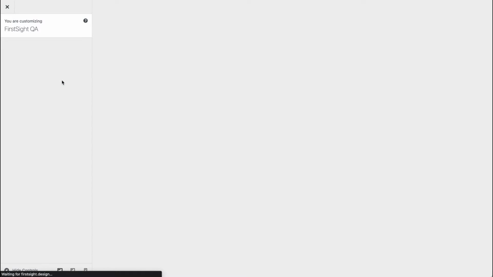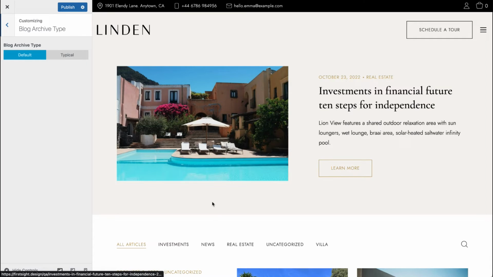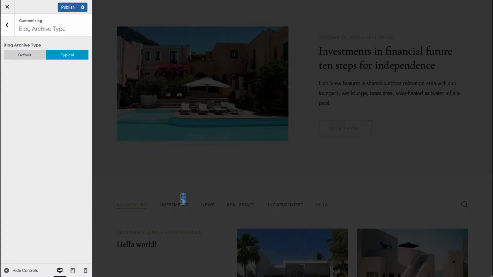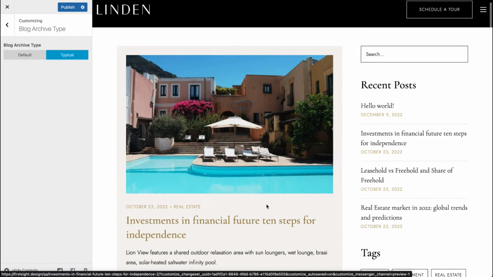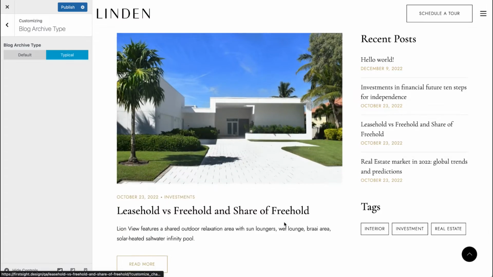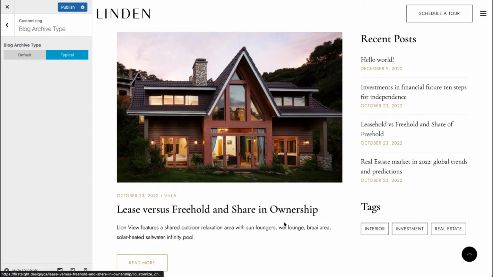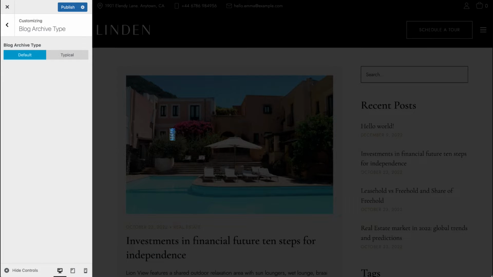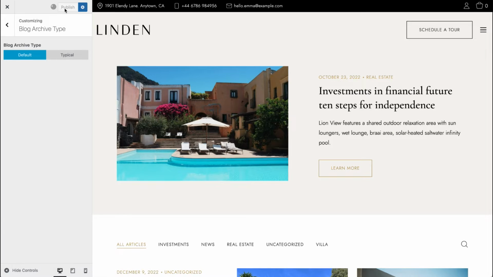We have two options for this page. We can use the default one, this one, or we can switch to a typical version of this page with a sidebar and with a list of all posts like this. So that is up to you which option you prefer more. Simply choose that one and click Publish.